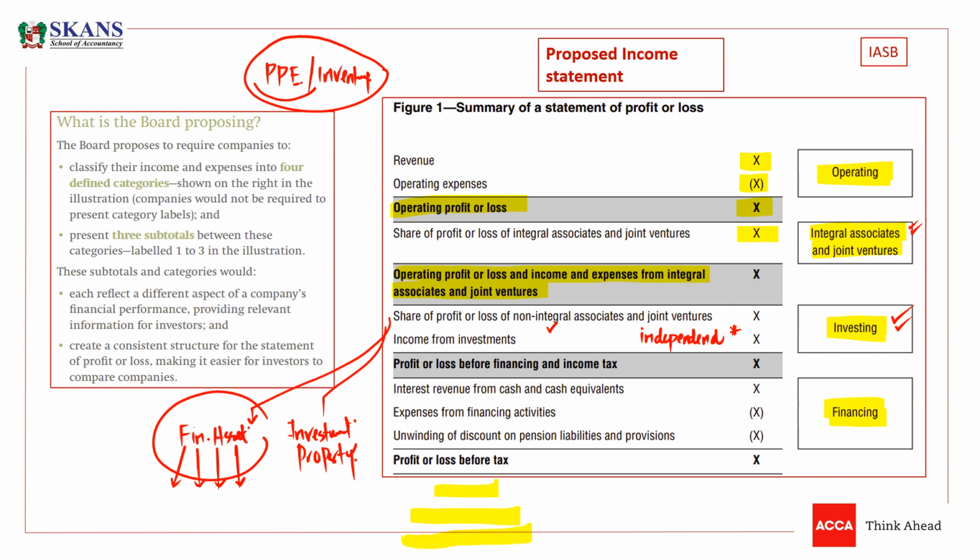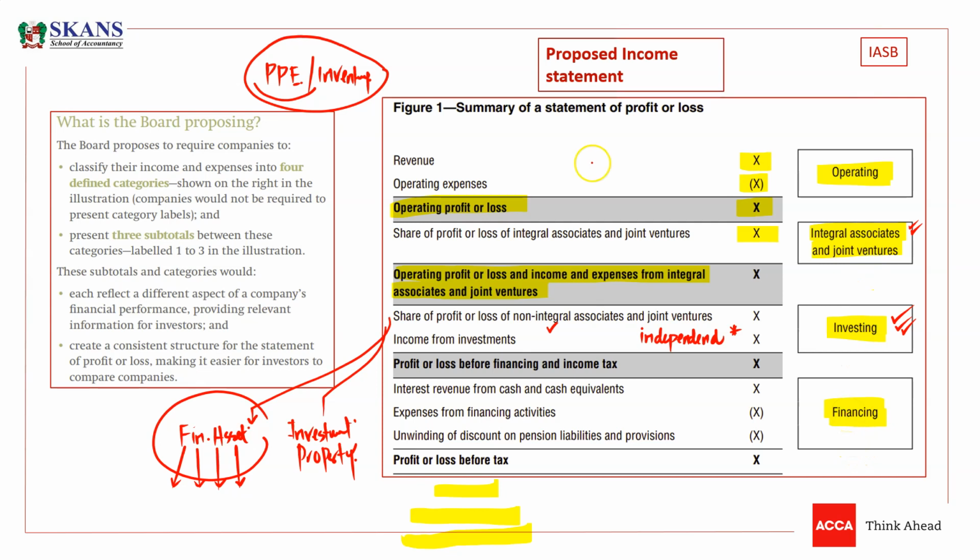It cannot be classified under investing activity. Obviously, it cannot be classified under financing activity as well. And if it cannot be classified under investing and financing, and if it is not an associate or joint venture, then obviously we have only one category left, which is operating profit, guys.